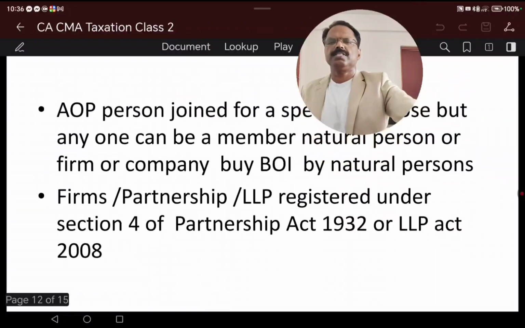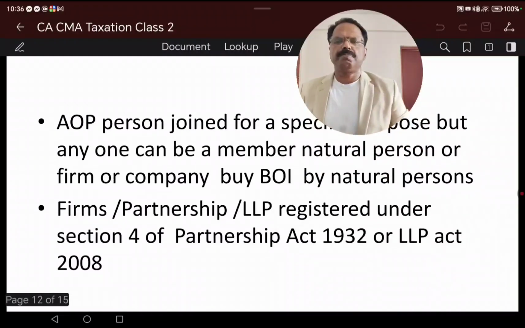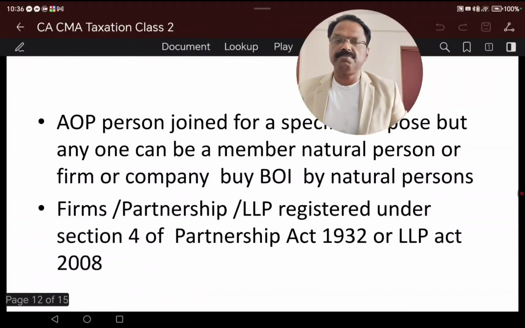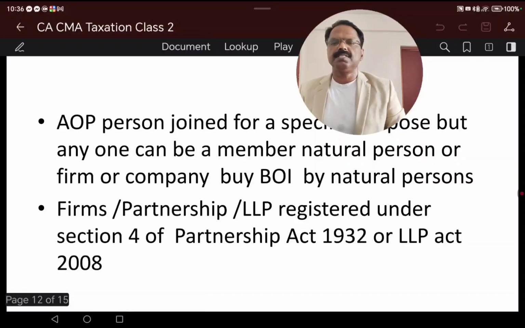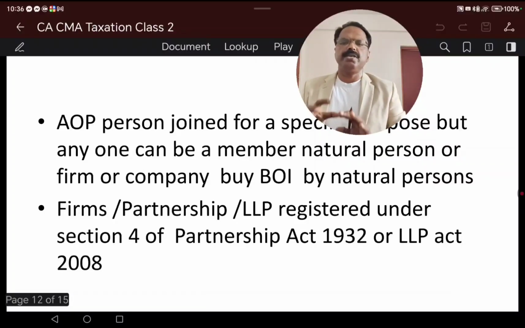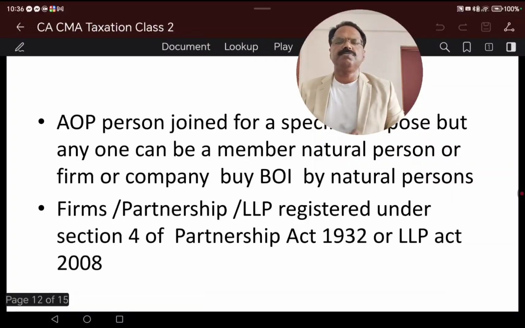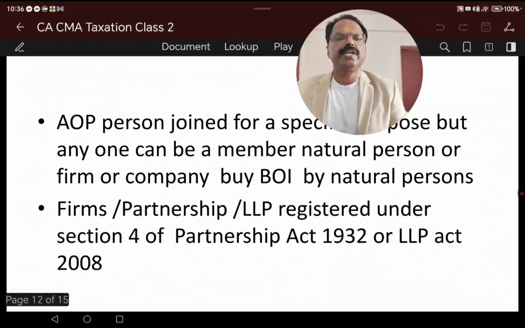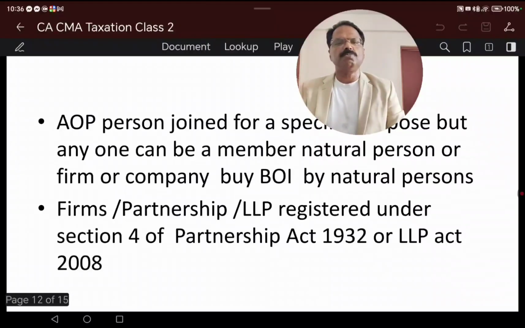We explained that an association of persons joins together for a purpose. A natural person, or a firm, or a body of individuals can become an association of persons. This is the difference actually. An AOP includes persons joined for a specific purpose, but anyone can be a member, a natural person or a firm or a body of individuals.